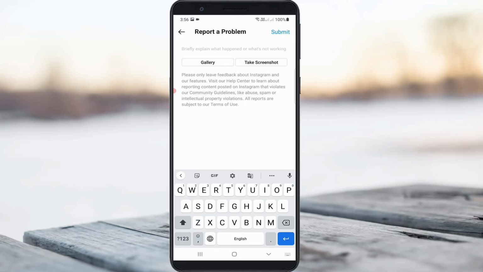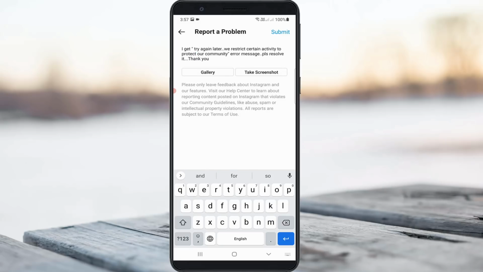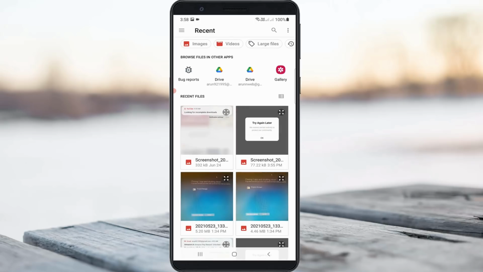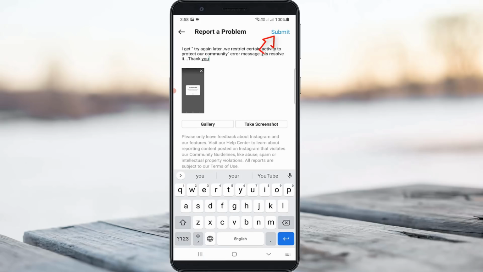Now you can briefly explain your issue. But friends, you can almost type the same thing. Once you have typed your problem, upload that warning message screenshot file. And finally you can click to submit this request.